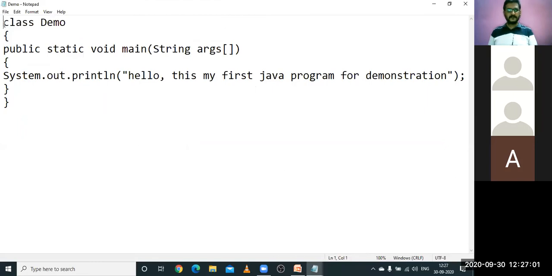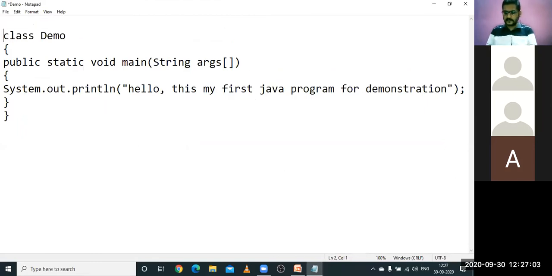As I told you, is there any statement like import in that program? Anyone can answer this. You can write in the chat box also. No, sir.